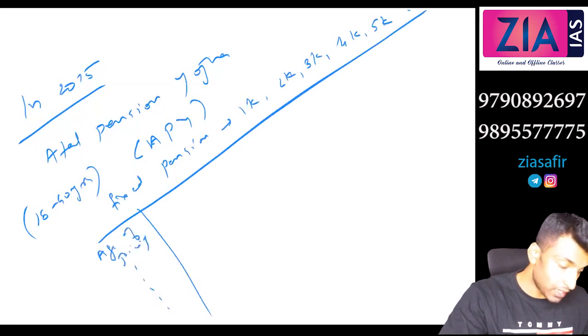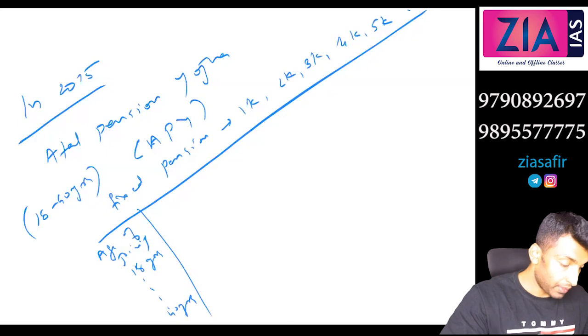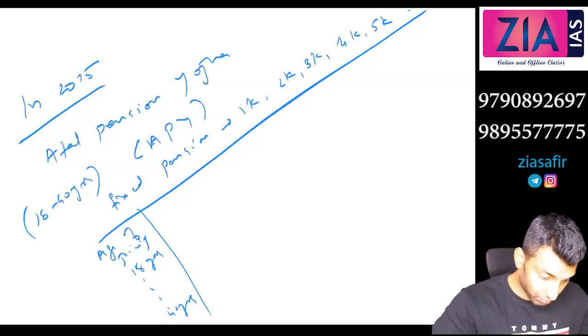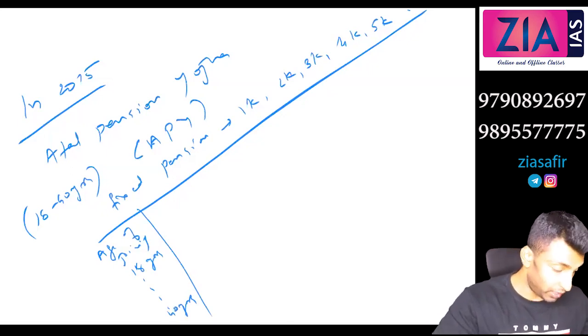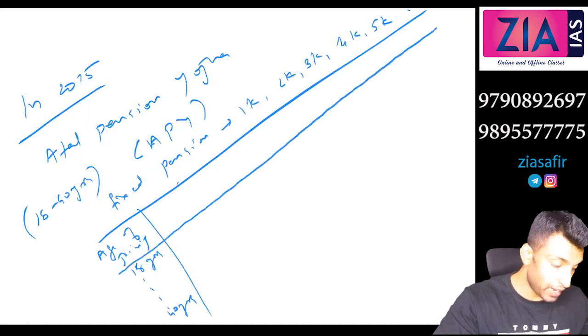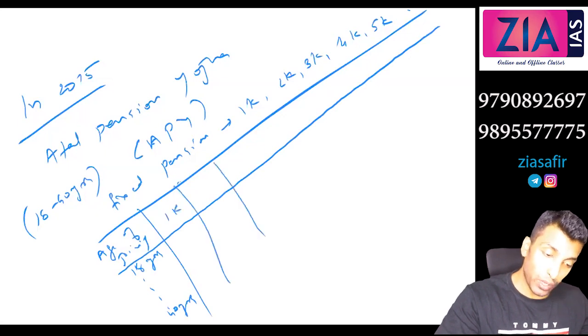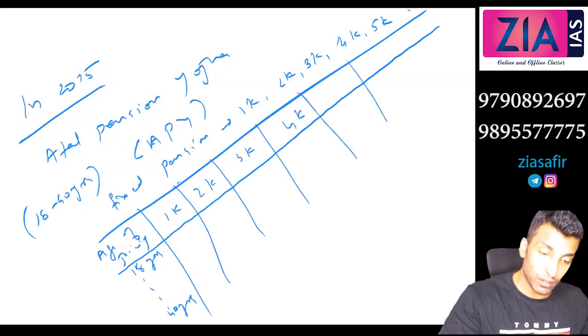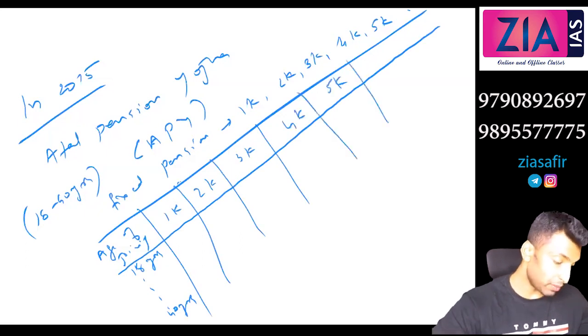Based on that it will vary, from 18 years to 40 years. So their contribution will be different. For 1,000 and for 2,000, 3,000, 4,000, 5,000 the contribution will be different, right?